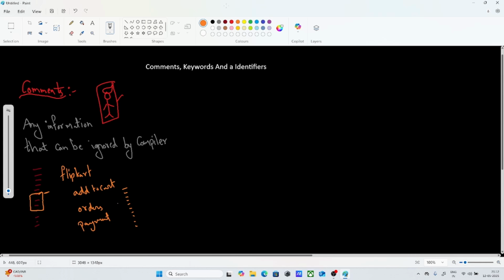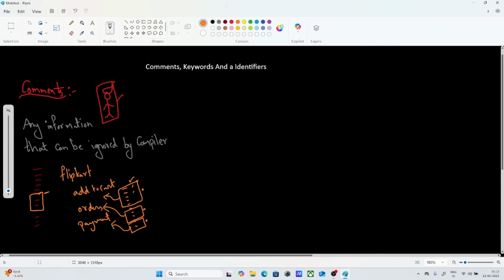Now I want to find the orders. If I need to check orders, I need to check from the starting line by line. Instead of that, I will mention that these first few lines are the code for add to cart, these few lines are the code for orders, and these few lines are the payment. So if you get any bug or errors, you can easily find: this is add to cart code, here only I need to modify. This is orders, so here only I need to modify. This is payment, I need to modify. So I will get clarity about which code is which. I hope you got it about the